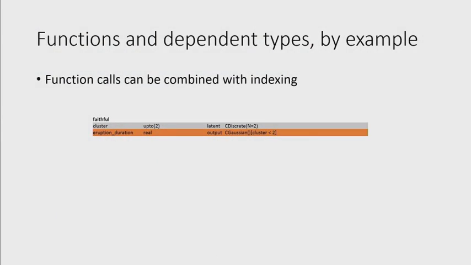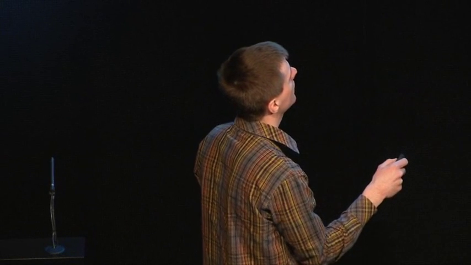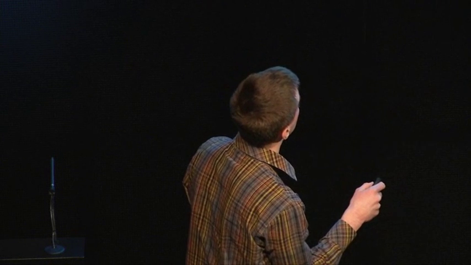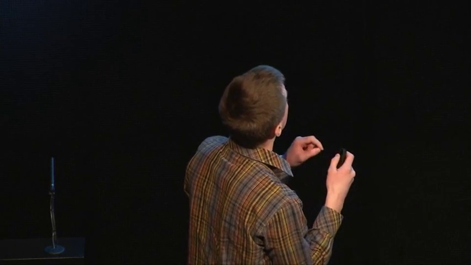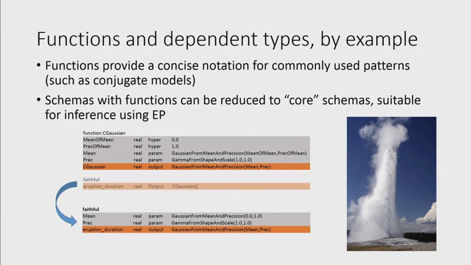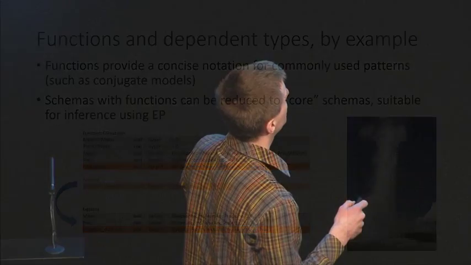As I mentioned before, function calls can be combined with indexing. Let me show you how it works on a simple example. I just wanted to mention that in the simplified example, we were not doing any indexing because we didn't want to label the points. We just wanted to infer the distributions. That was a simplified example, which was just meant to show how function applications work.